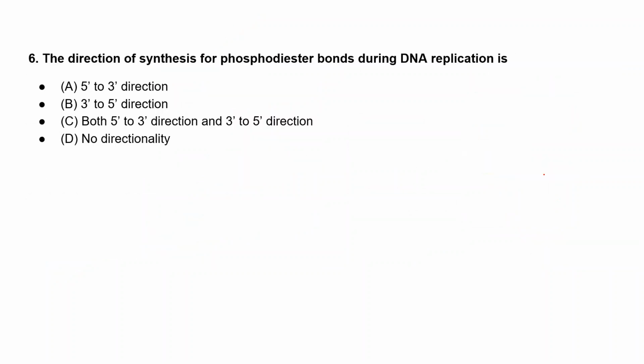Moving to the next question: the direction of synthesis for the phosphodiester bond during DNA replication. Option A is 5' to 3' direction. Option B is 3' to 5' direction. Option C is 5' to 3' direction and 3' to 5' direction. And option D is no directionality at all. Option A. Okay.